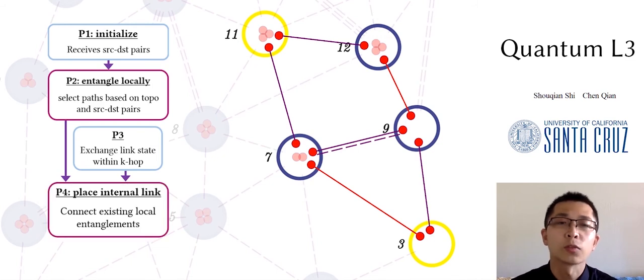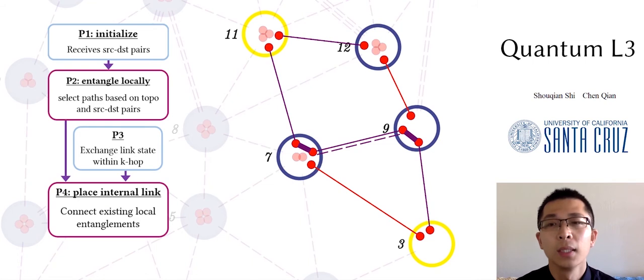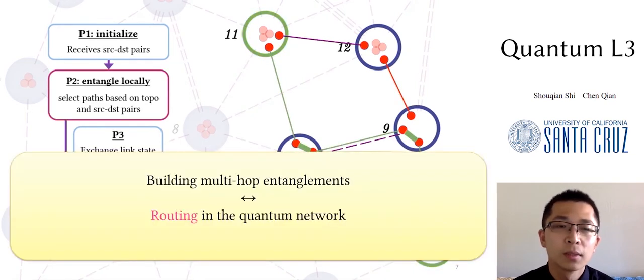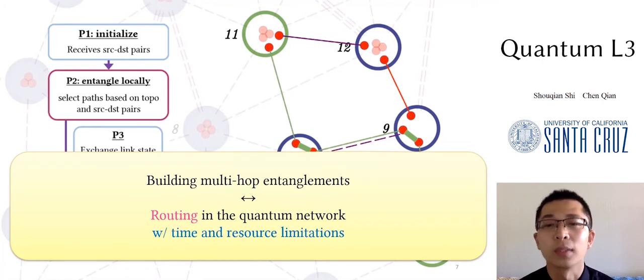Finally, in phase 4, each node does the Bell state measurement based on its k-hop link states, like the bold solid lines shown in node 7 and node 9. Then, the measurement results are sent to node 3 and node 11 to help them adjust their qubits for a remote entanglement. So far, based on our network and communication model, the multiple entanglement delivery is equivalent to the routing problem in a special network topology, with limitations on time and resources.